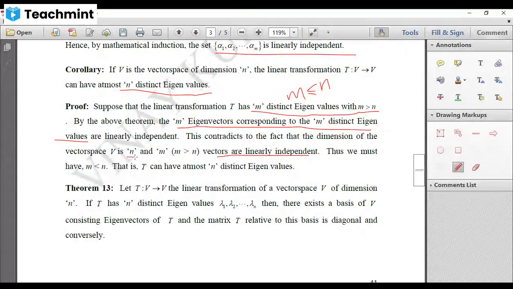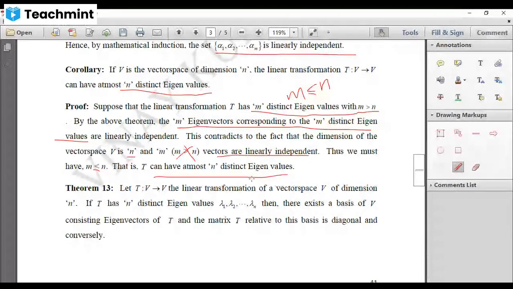At most we can have n elements which are linearly independent. Therefore, this is not possible. That means our m cannot be greater than n. So the number of vectors must be at most n, either equal to n or less than n. Therefore, T can have at most n distinct eigenvalues.